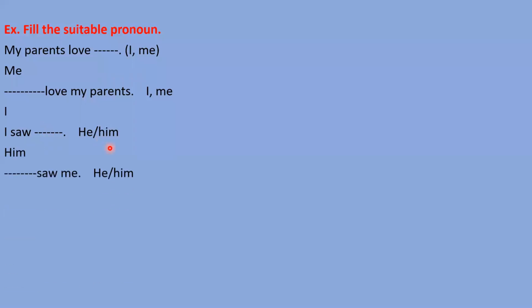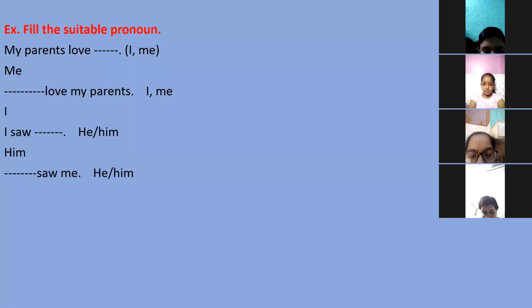Okay, next sentence. So me. Which word will come? He or him? He saw me or him saw me? Who will let me know? Sia and Rishabh, please tell me which word will come here. Sir, he. Why he? Why not him? Sia, can you tell me why he? Why won't him come?